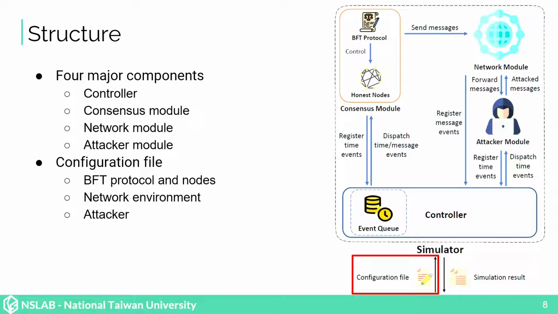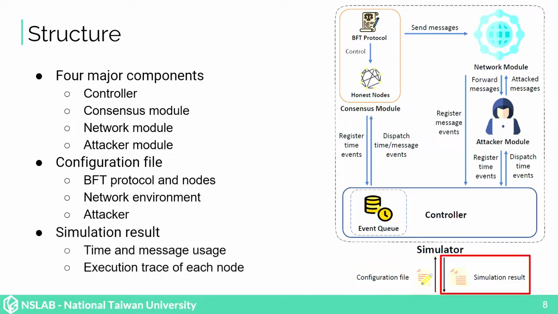The user of our simulator needs to provide a configuration file which specifies which BFT protocol will be simulated, the number of nodes, the network environment, and the type of the attacker. After the simulation, our tool generates a result that tells the time and message usage of the protocol and the execution trace of each node for more detailed information.